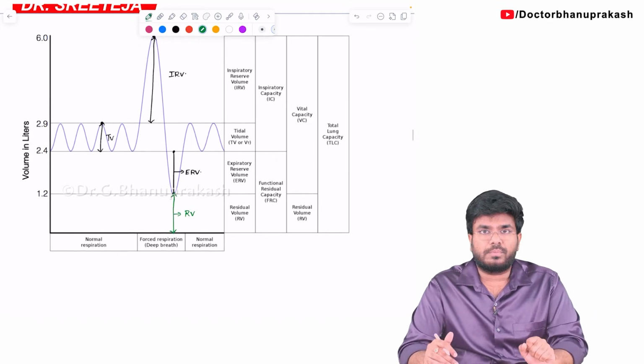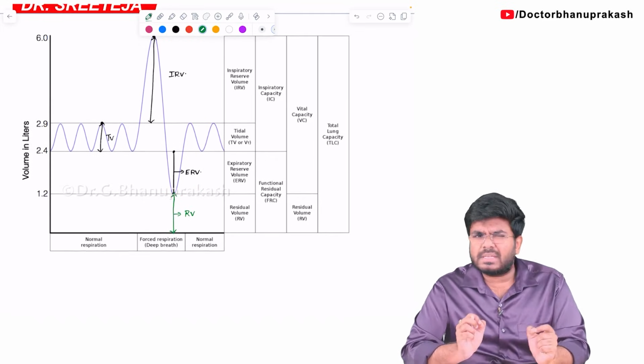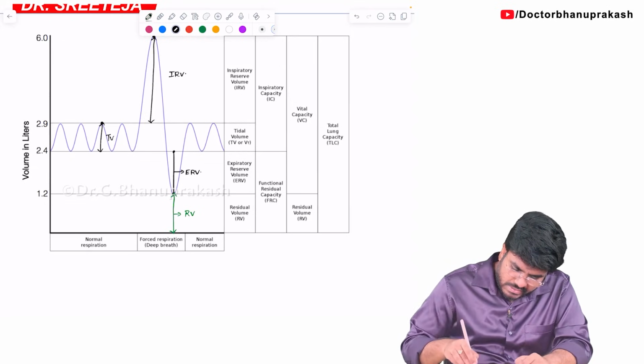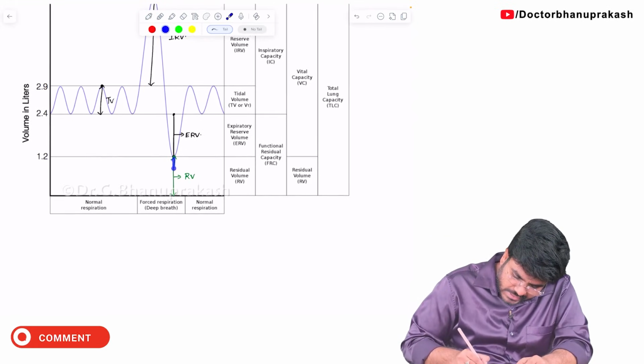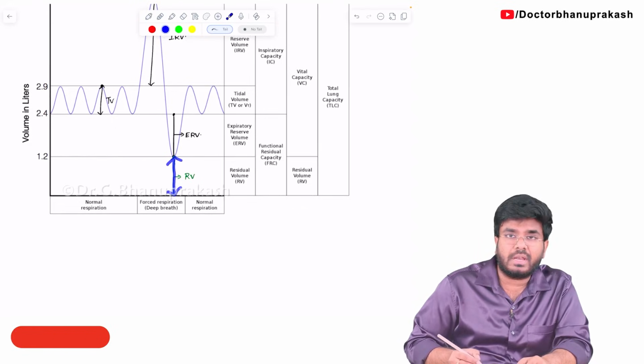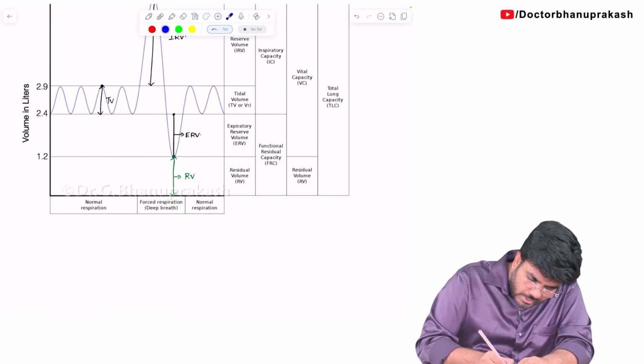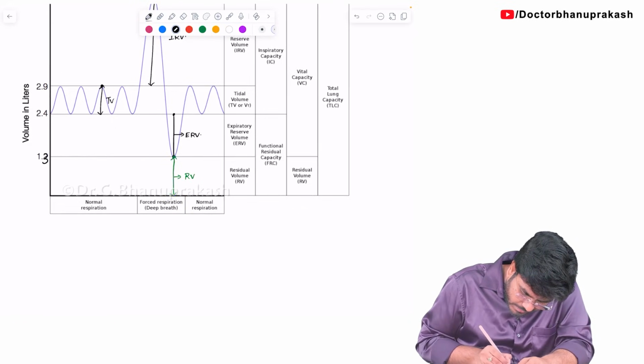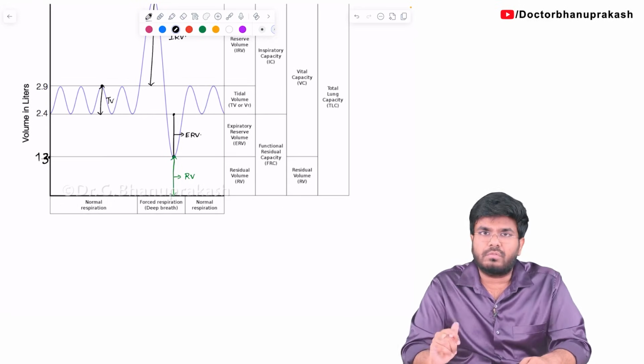So these are the 4 volumes. Have I already taught you? You have to make a small change here in the values. What is the normal residual volume, guys? How much air is always left over in your lung? 1.3 liters, that is 1300 ml. So here I am showing you 1.3 liters, 1300 ml residual volume.